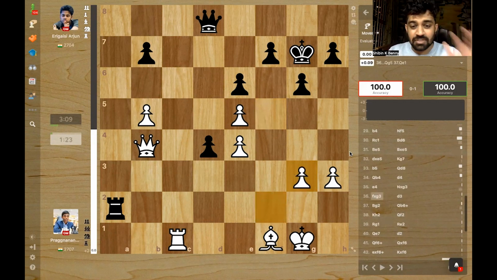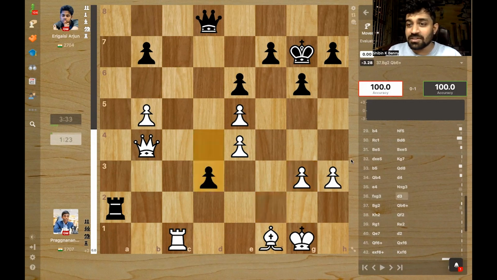There's no check. Where is the attack? The pawn is blocking the queen. This diagonal is also blocked by the pawn. And he just plays a calm pawn move, d3. The point being the diagonal is now opened up, and that's enough for the piece apparently.